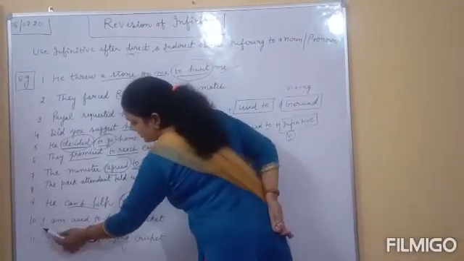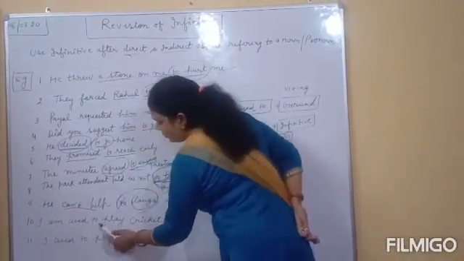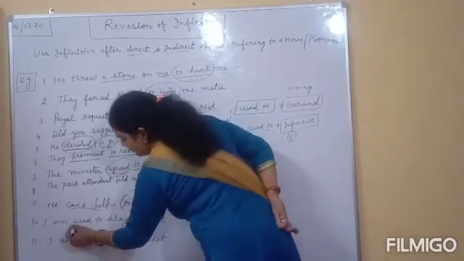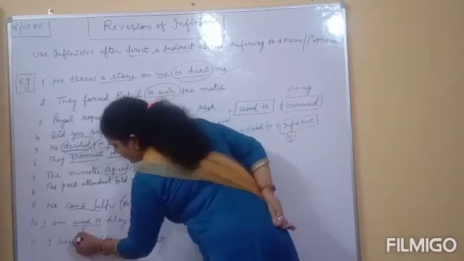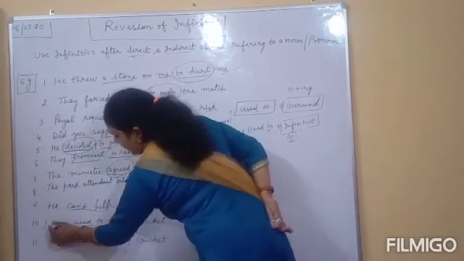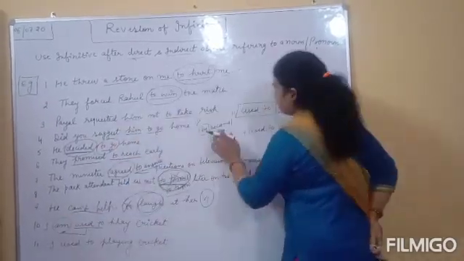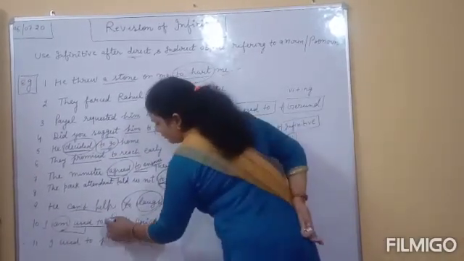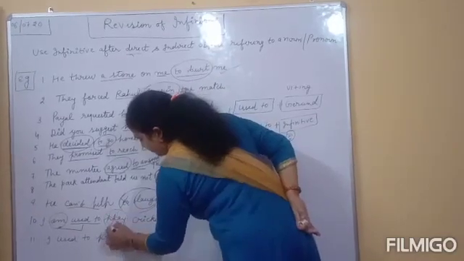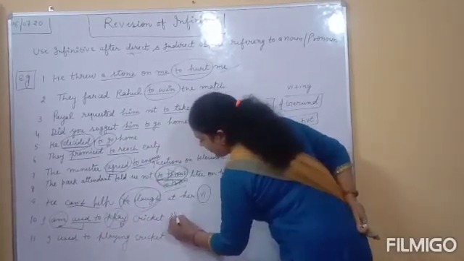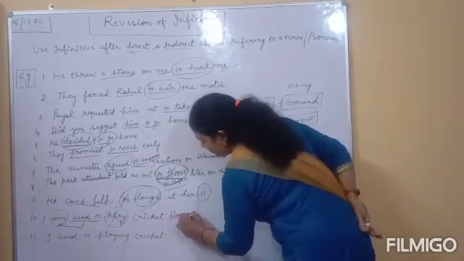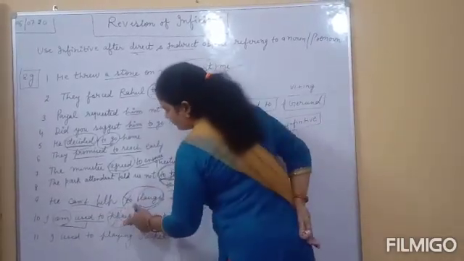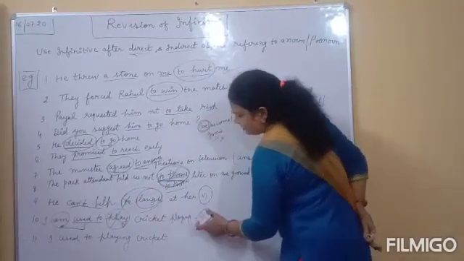Now in sentence number 10, I am used to play cricket. You can see here used to is given and before it am is given, that is the member of be group. Clear? So after it we use gerund, not infinitive. At the place of play we will use playing. The sentence will be, I am used to playing cricket.